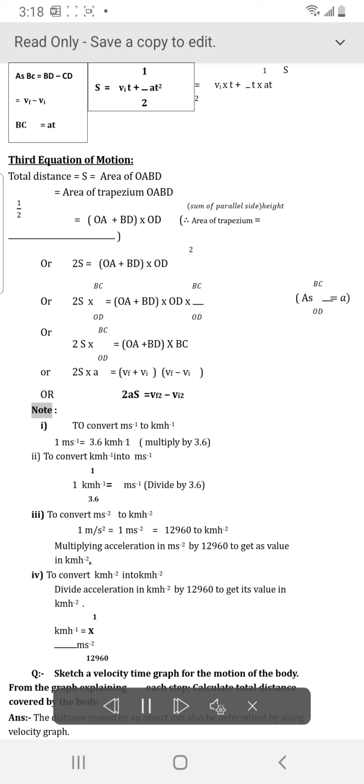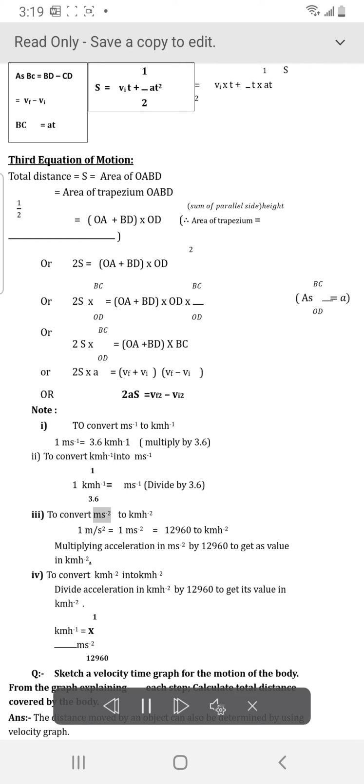Note 1. To convert m/s to km/h, 1 m/s equals 3.6 km/h. Multiply by 3.6 to convert m/s into km/h. 1 km/h equals m/s, divide by 3.6.